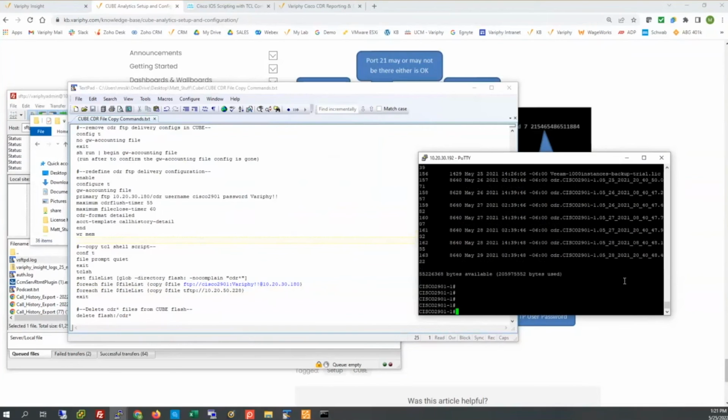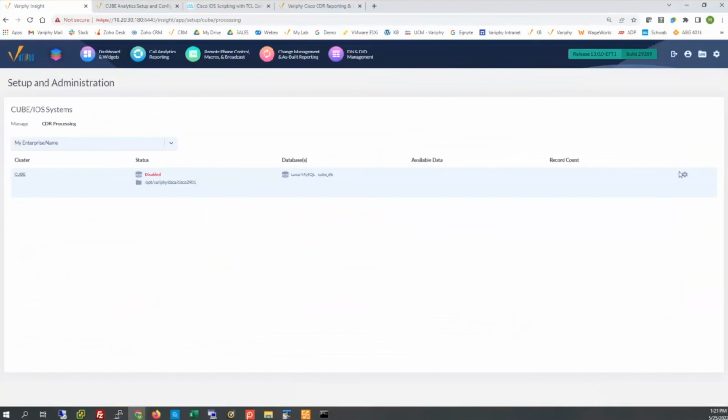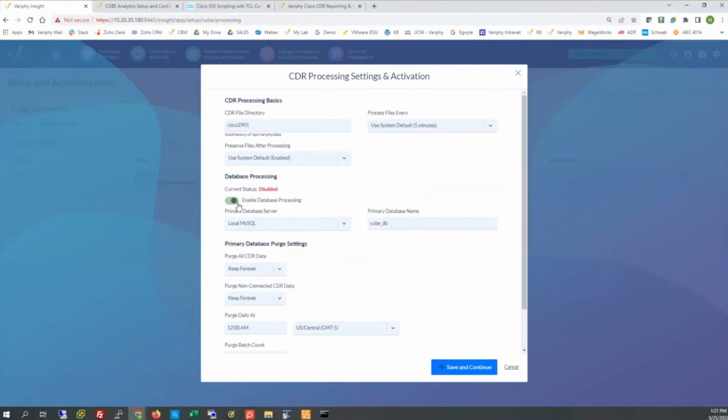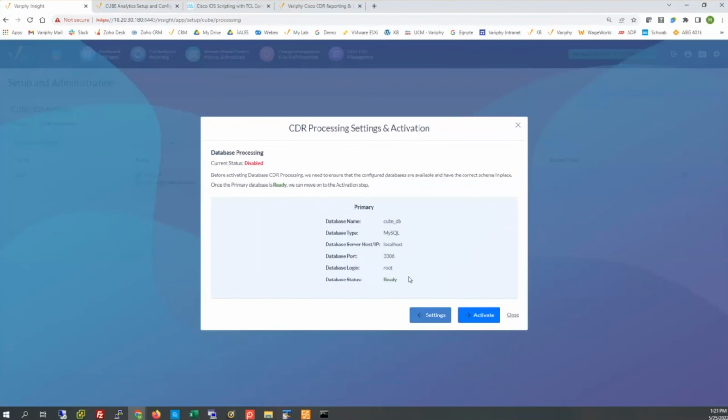Okay, and then from there, obviously we have files. Let me pull up my client here. So we have those CDR files sitting in here. I'll just go ahead and turn my processor back on, even though they're from a couple of years ago. The processor will now resume its processing of anything that's sitting in that directory.